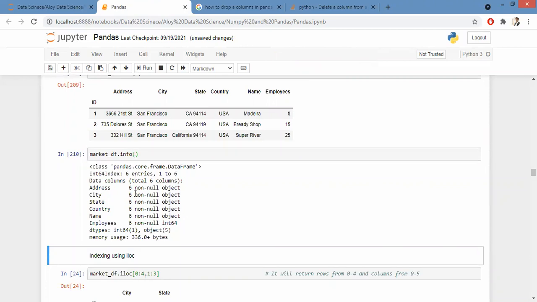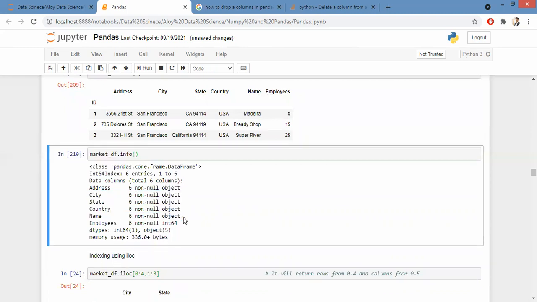Now, Samantha, what are the things you can observe from dot info here? The data type, the size, the total size.